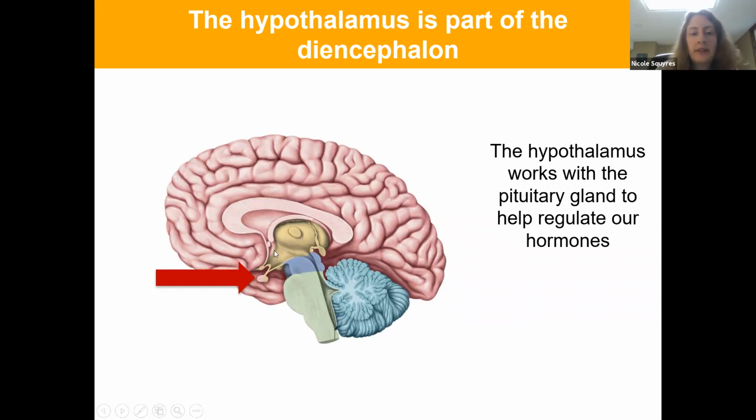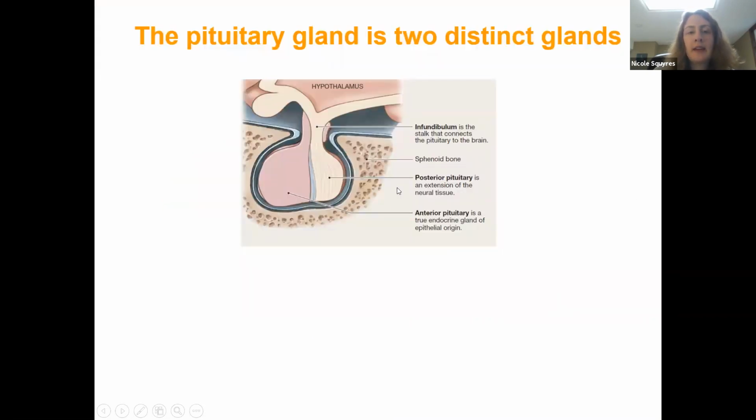So recall that the hypothalamus is this region right here, and it's part of the diencephalon, which we see here in yellow, which is part of the brain. And it's connected to the pituitary gland here. And so the hypothalamus and pituitary gland work together to regulate our hormones. If we zoom in on the pituitary gland here, we can see that it has two parts, an anterior and a posterior part. And these are really two distinct glands.